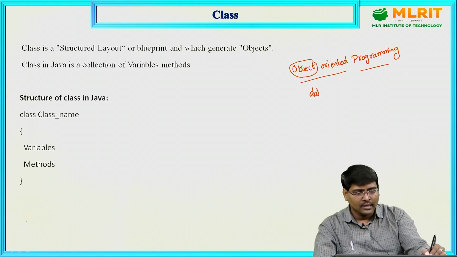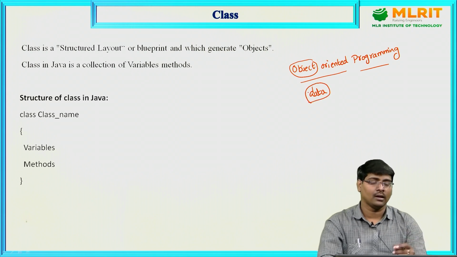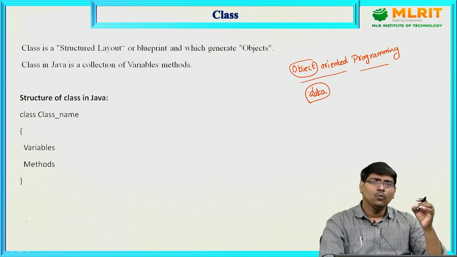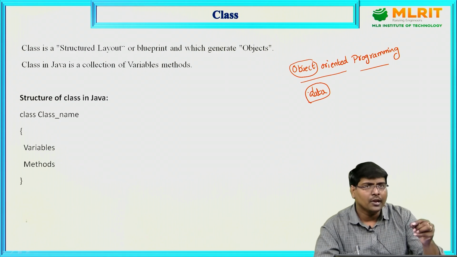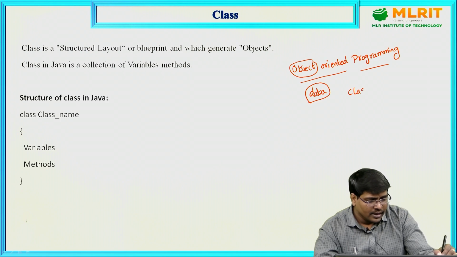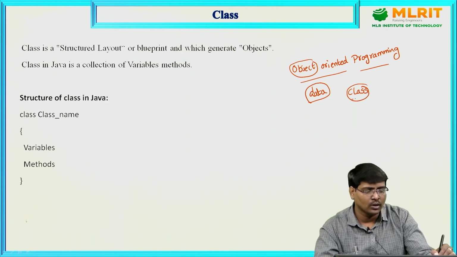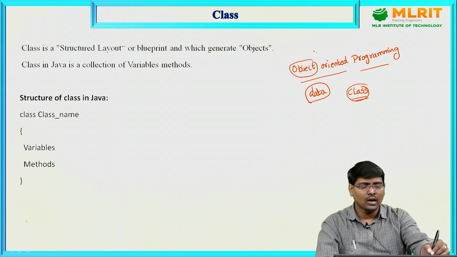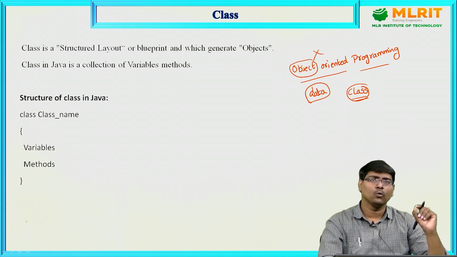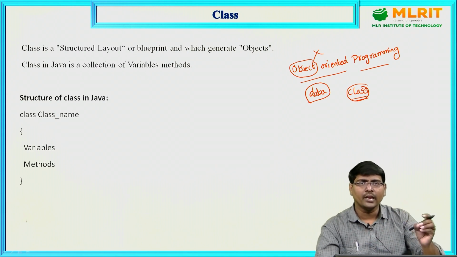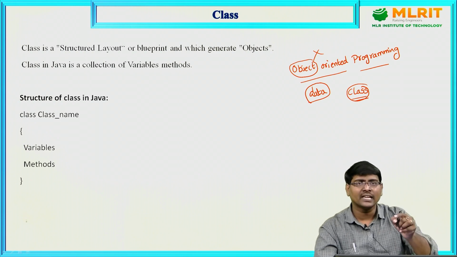Simple thing: the main concept is concentration on the data. Remember, in object-oriented programming, every component, that is every member, is written inside a class only. Without a class there is no concept of object-oriented programming. Whatever statement you write, every statement must be right inside a class.